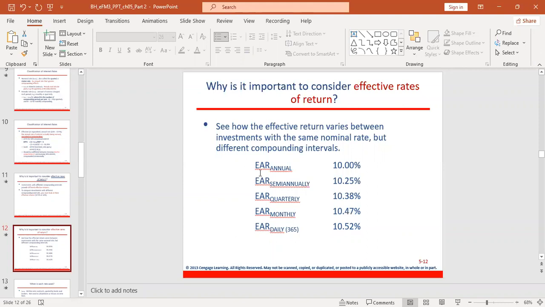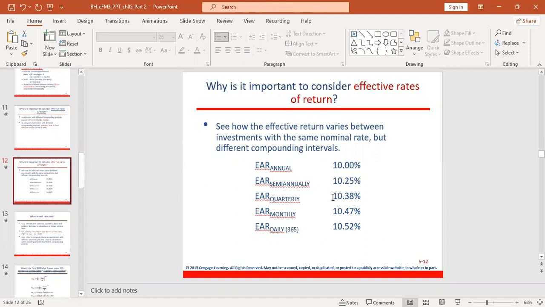So if you have 2 investments, one is annual, one is monthly, you cannot use annual for both. You have to use annual for the one that is annual, and you use monthly for the one that is monthly, so that you can get the right answer and compare the result.